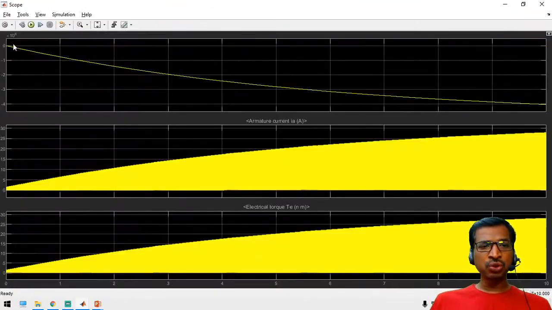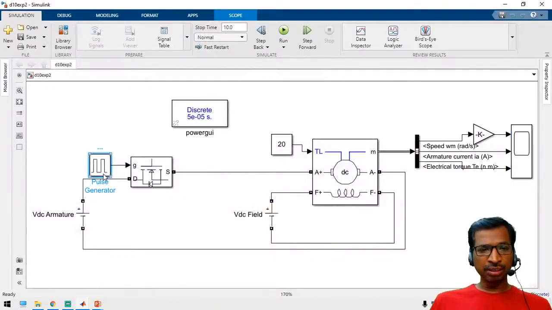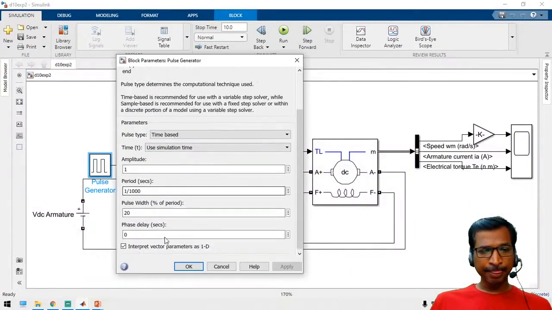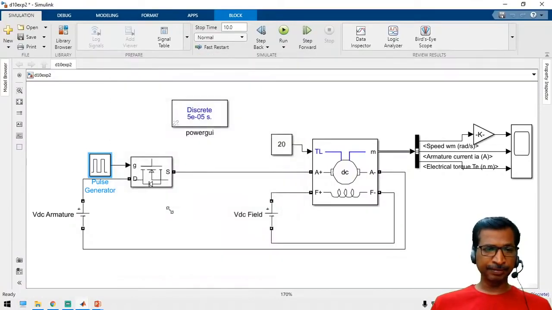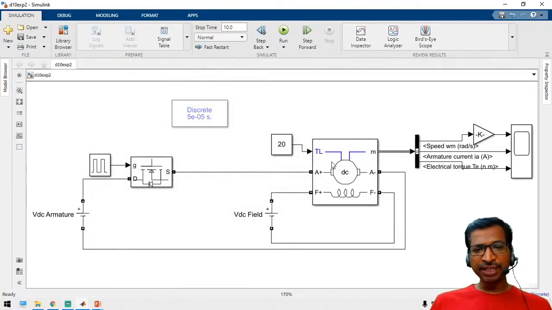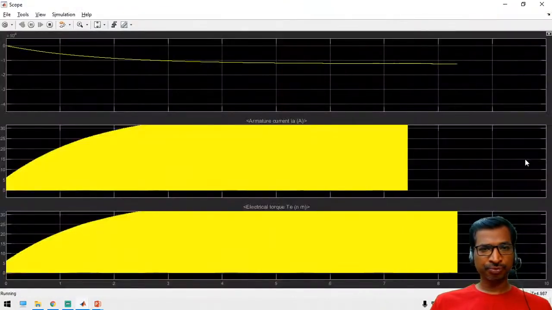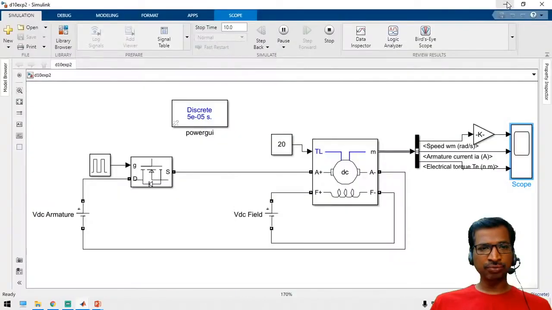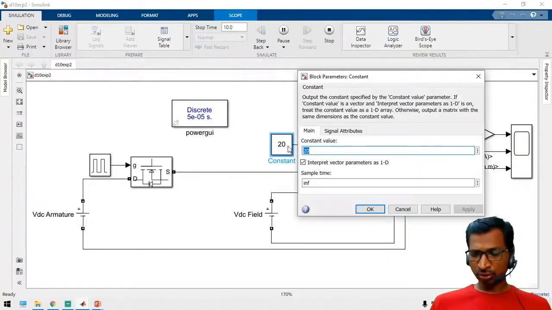See here, the speed approached zero because of the fully loaded conditions. So now just increase it to the worst case, like just keep it at 70 percentage. So by changing the pulse width modulation, we can vary the voltage. Yeah, see, actually the motor is fully loaded, so that's why it shows that. So let us reduce the load.